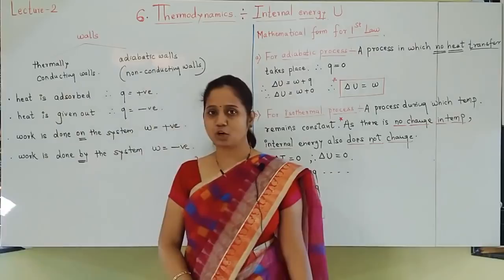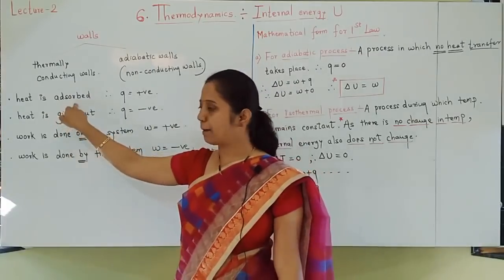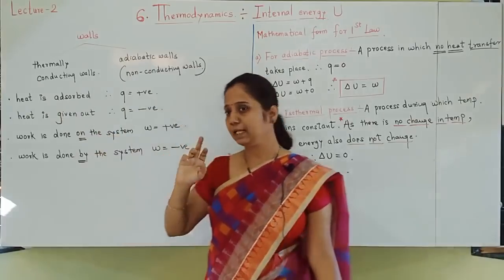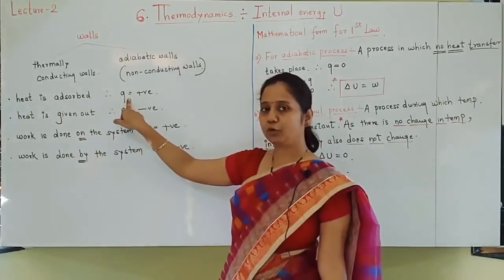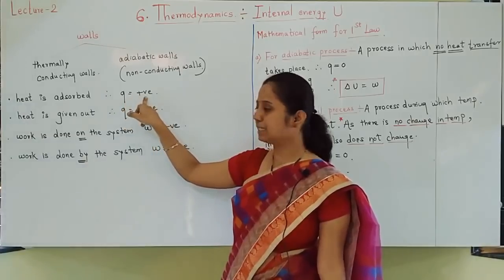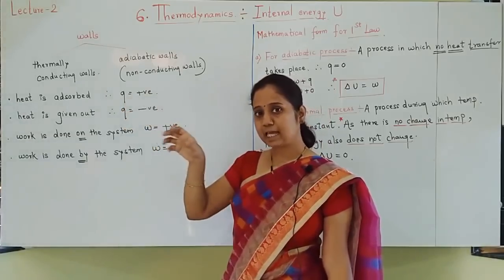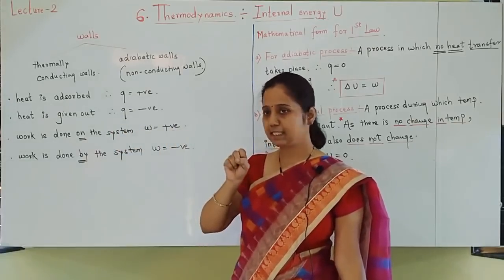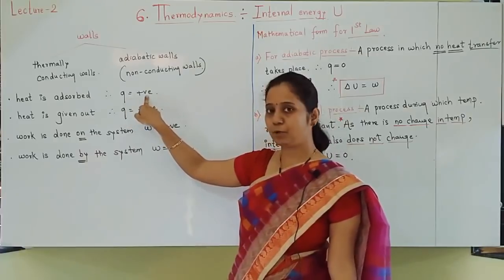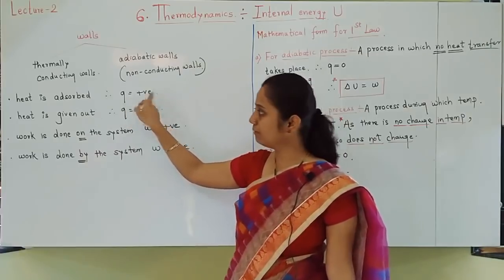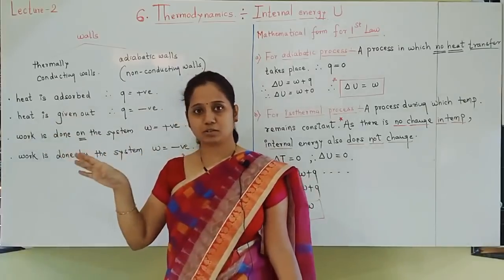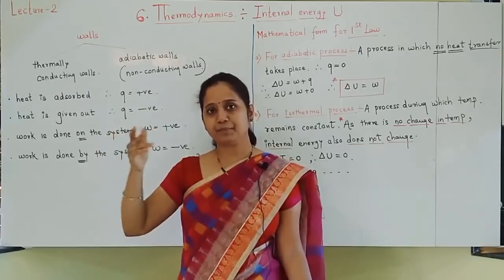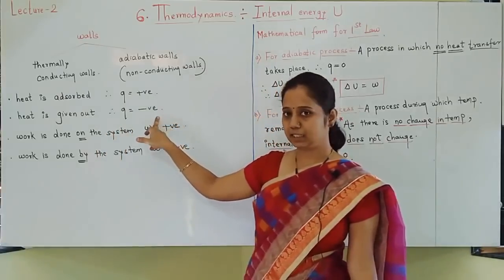Then sign conventions, write down. If heat is absorbed, already you know that is an endothermic process, heat is absorbed, and heat symbol is Q. If heat is absorbed, it should be positive. Heat is absorbed means what? Heat is going from surrounding to the system. That time heat must be positive. Positive sign should be given. Heat is given out. What do you mean by heat is given out? Heat is going from system to the surrounding. That time sign should be negative.